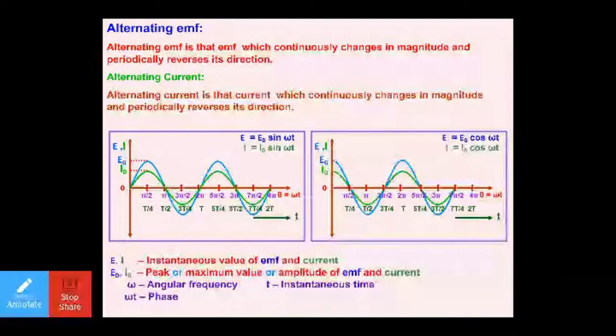E naught, I naught is the peak value, maximum value, amplitude of EMF and current. Sometimes in the question they write amplitude of EMF is given. So do not forget that amplitude of EMF is simply the peak value or the maximum value, and it is represented by E naught. Amplitude of current simply represents I naught, the maximum value of the current. Omega is the angular frequency. t is the instantaneous time and omega t is the phase.